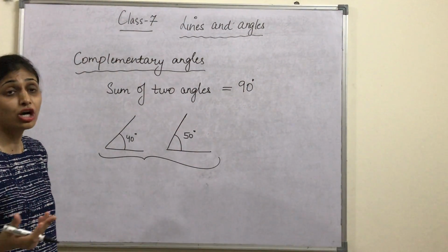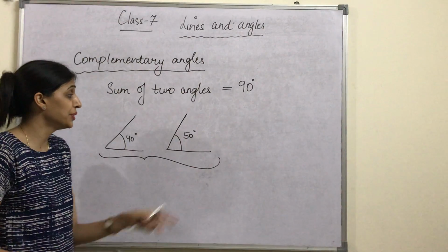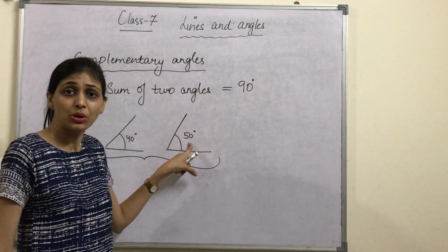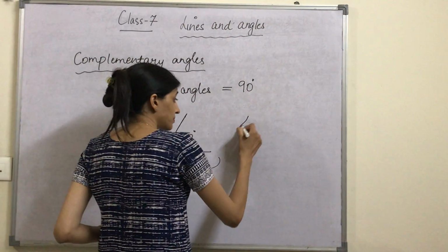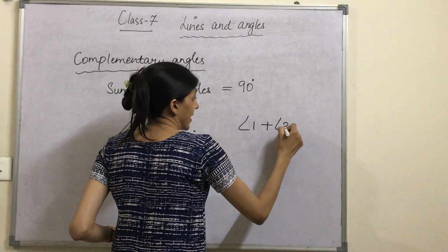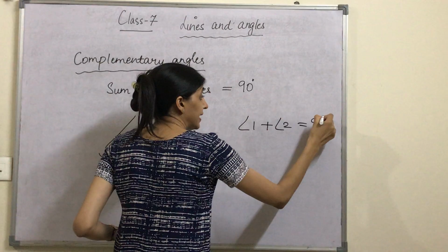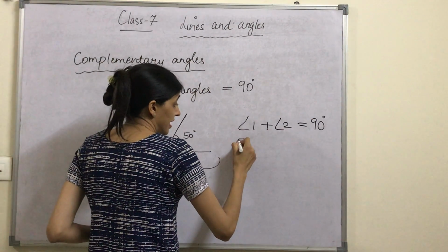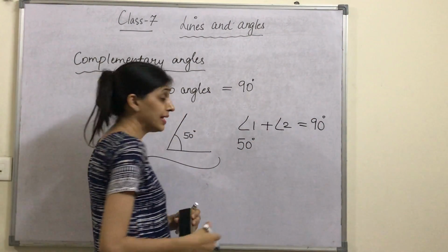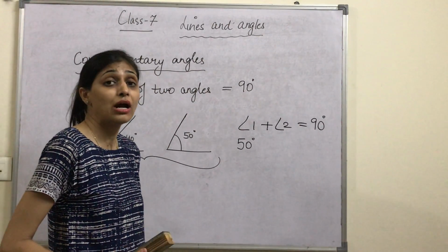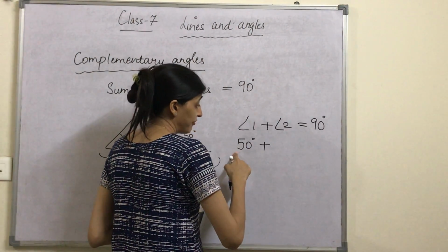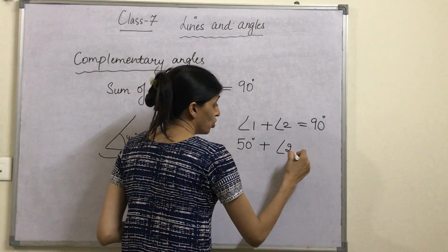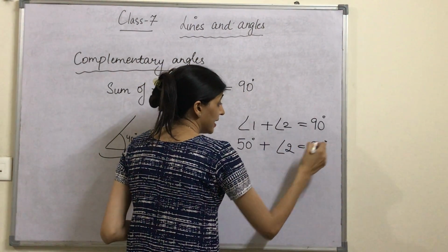You can find it also if one angle is given to you and you have to find out the other angle. How do you find it? We know the sum of two angles is equal to 90 degree. So if one angle is given to you as 50 degree and in the question it is asked to find the other angle, you can write it as 50 degree plus angle 2 is 90 degree.